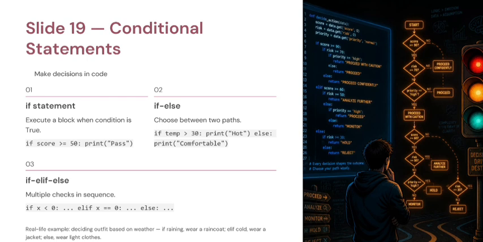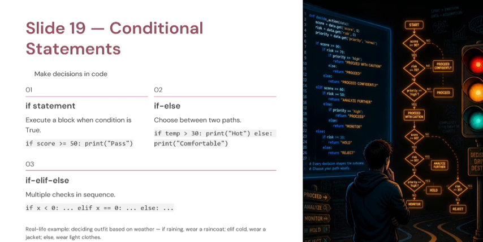Now suppose we want grades. For example, marks = 92. If marks >= 90, print grade A. Elif marks >= 75, print grade B. Elif marks >= 50, print grade C. Else print failed. Python checks the conditions from top to bottom. As soon as one condition becomes true, the remaining conditions are skipped.